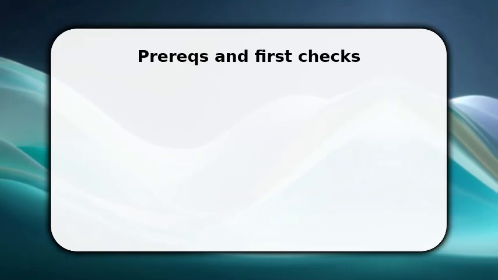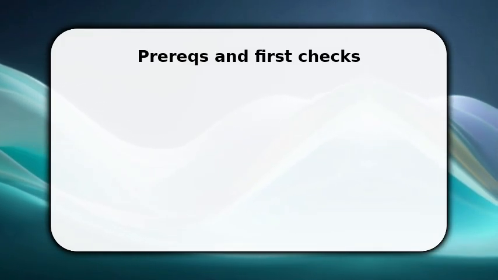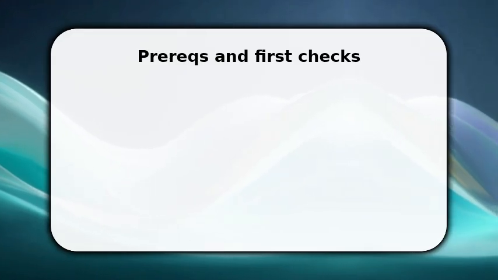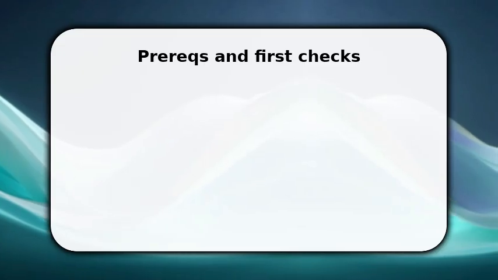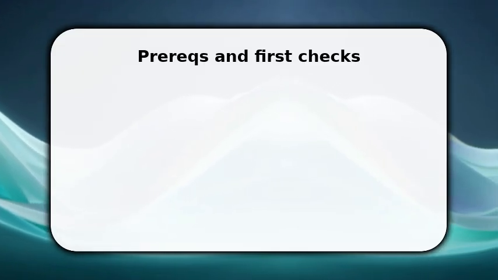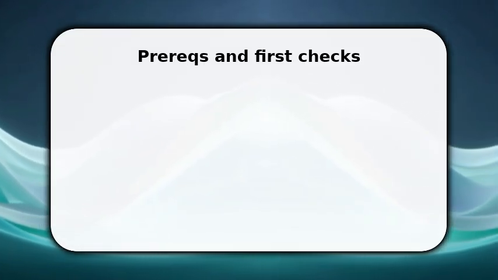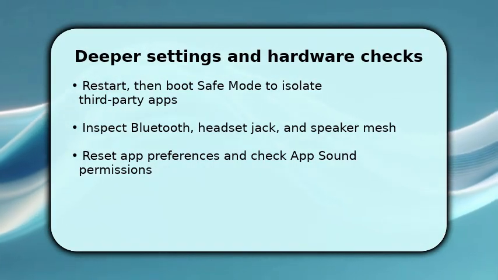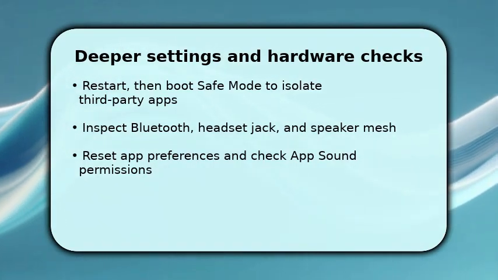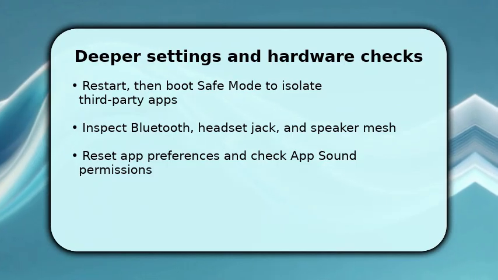Once done, switch to the native music app and play a track. If it sounds normal, a third-party app is likely at fault. If not, continue. Now you dig deeper. Reboot the phone and test audio again to clear temporary glitches. If the issue persists, boot into safe mode to see if a third-party app is muting media. Safe mode disables those apps.